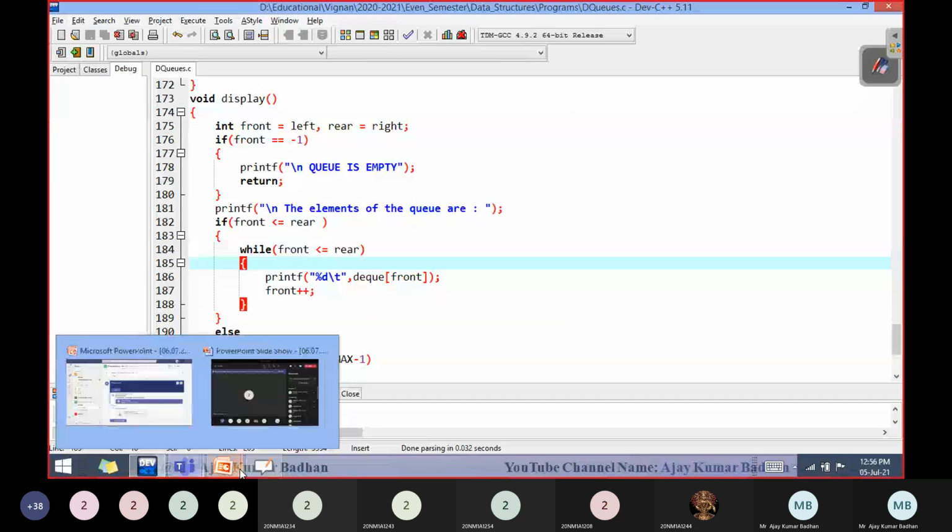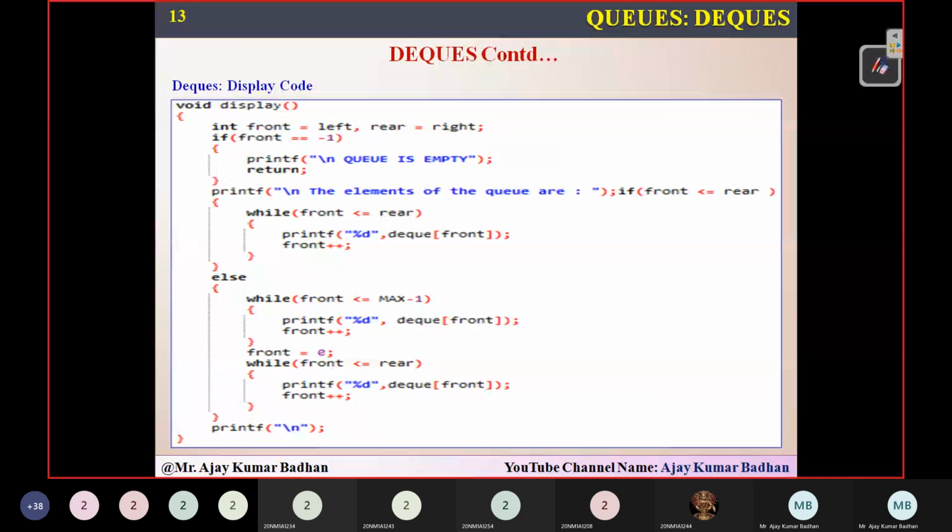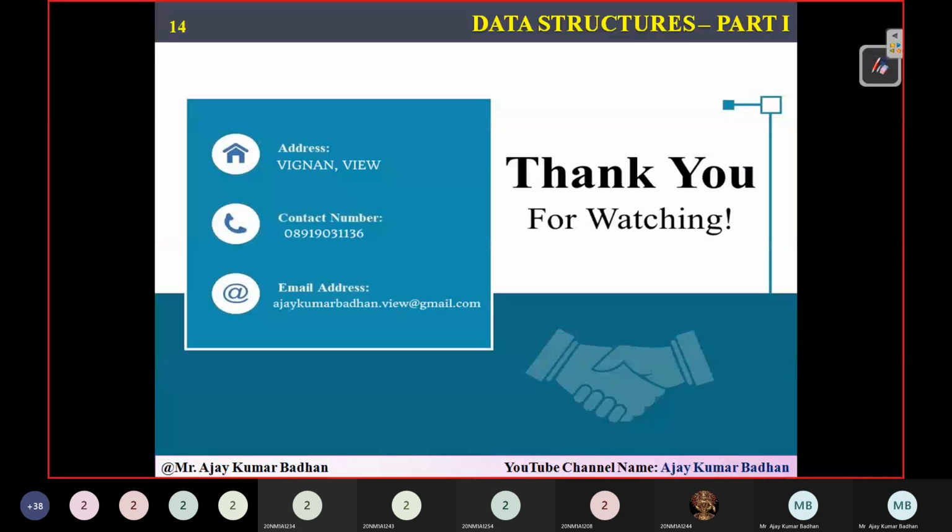So this is all we have for today's session. I hope you people have understood this. This is the display operation, as I told you. So this is all we have in this particular session.